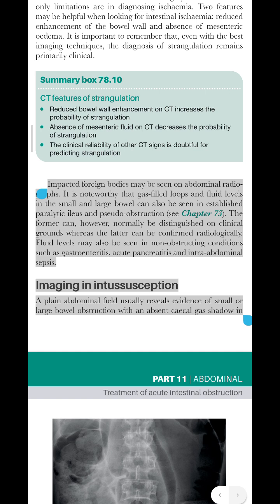Imaging in intussusception. A plain abdominal film usually reveals evidence of small or large bowel obstruction with an absent cecal gas shadow in